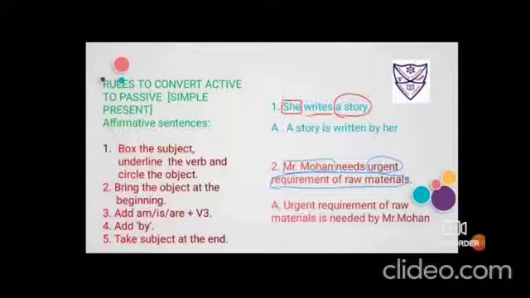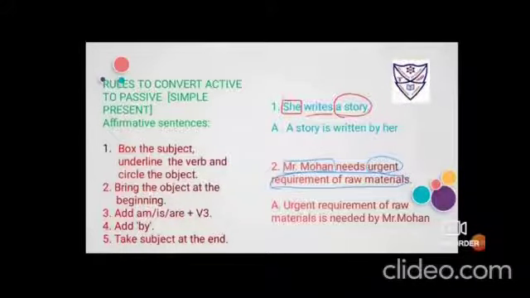Write, wrote, written. So it becomes written. Fourth step is to add by, that I have added. And fifth step is to take the subject at the end. Now pronoun table also we have seen. She changes to her. So the sentence in total will be a story is written by her.